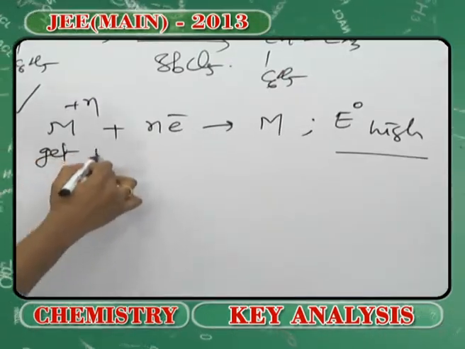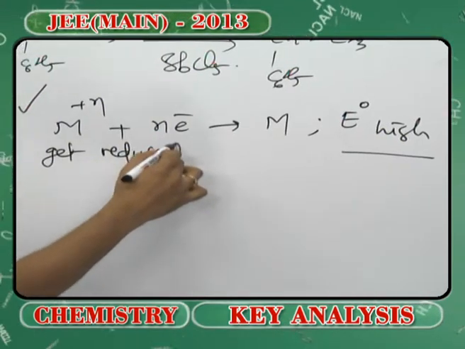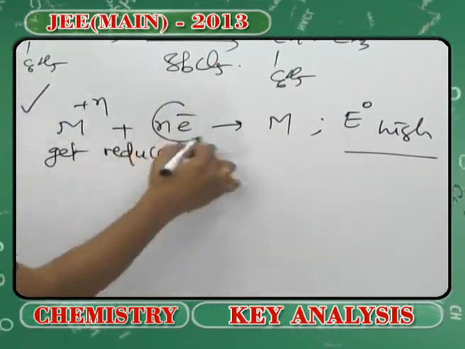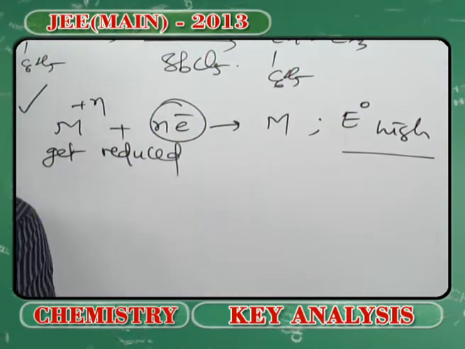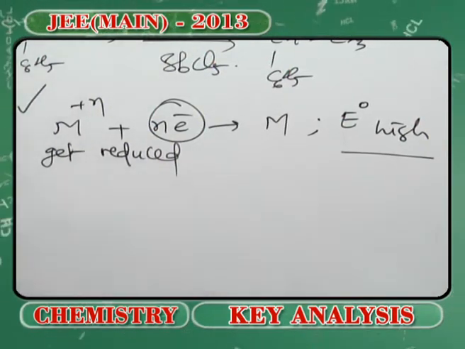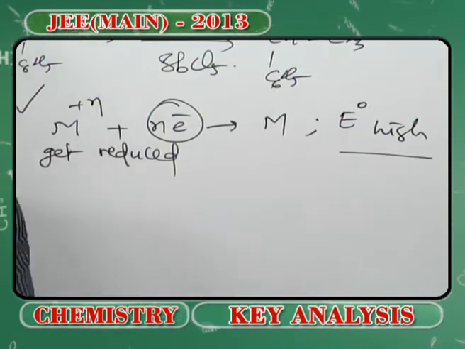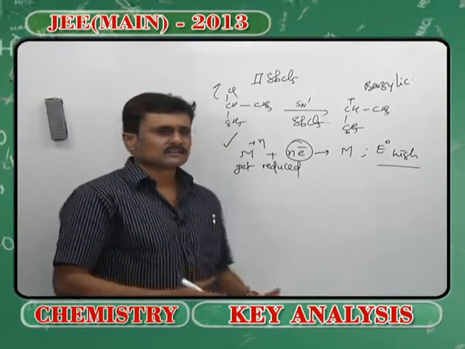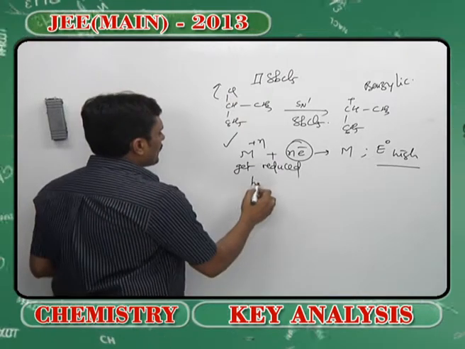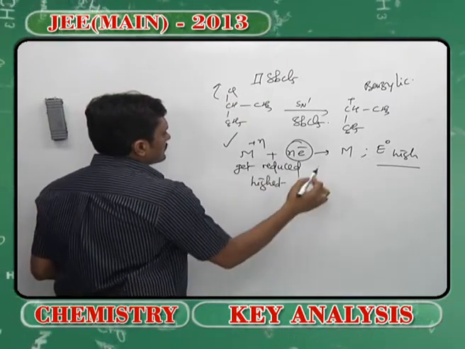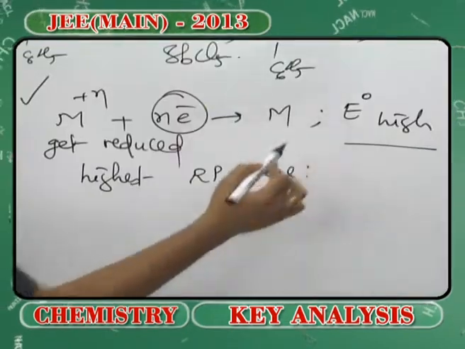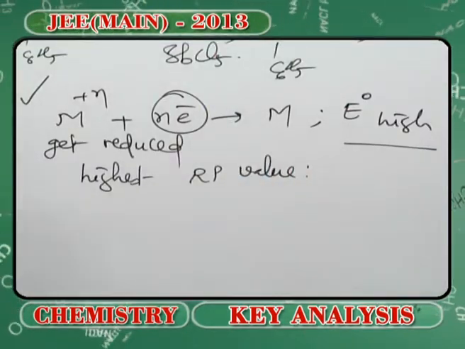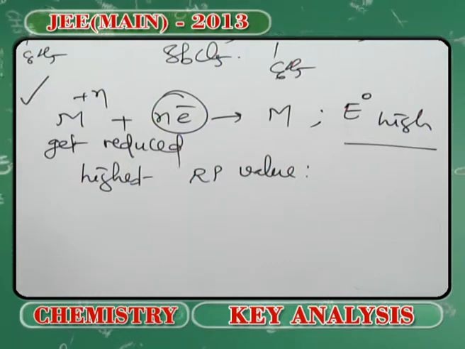to get reduced. So, when a certain thing has a huge tendency to get reduced, obviously we say that it has the ability to abstract electrons. On the basis of the number of moles of electrons it is abstracting and the SRP values, the one having the highest reduction potential value happens to be the species with the highest oxidizing power as well.